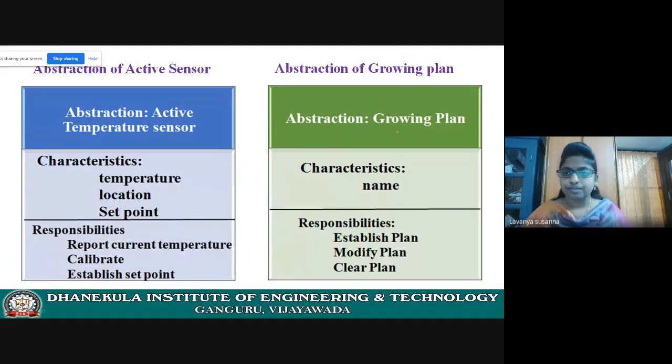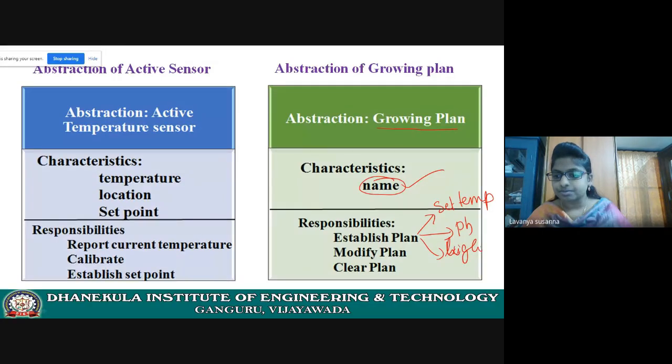The characteristic is name. Let us see the responsibilities: set plan. Setting a plan means setting temperature, pH value, lights, everything. You need to set it.